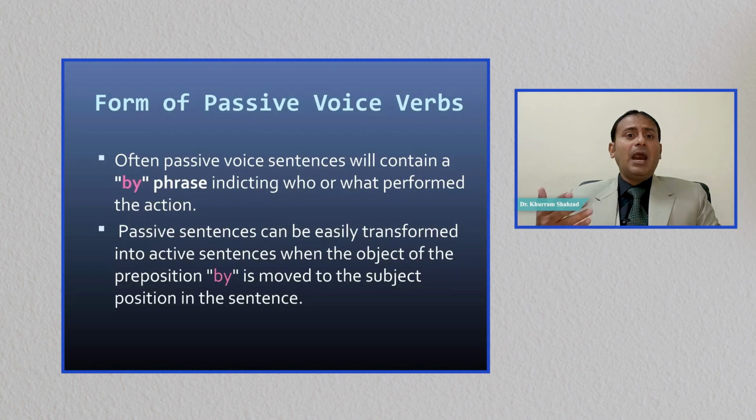You can remove it. I was born, you were born, Qaid-e-Azam was born. We don't say Qaid-e-Azam was born by his mother because it is understood that our mothers give birth to us. So usually this sentence is written in passive voice. So there is no need to say by his mother or by her mother. Passive sentences can be easily transformed into active sentences when the object of the preposition by is moved to the subject position in the sentence.